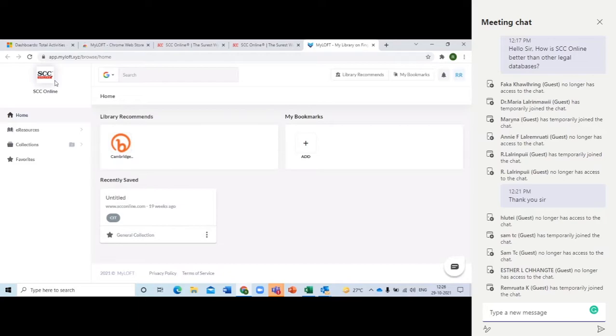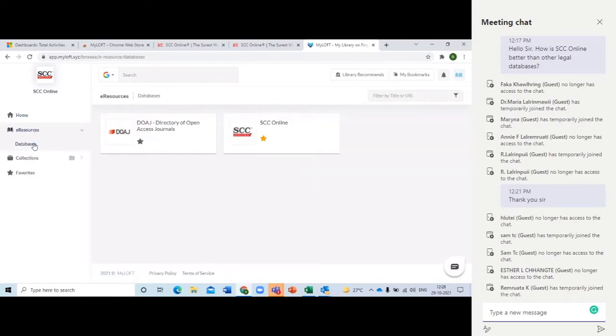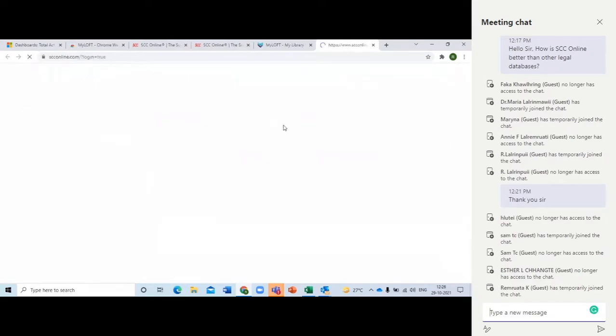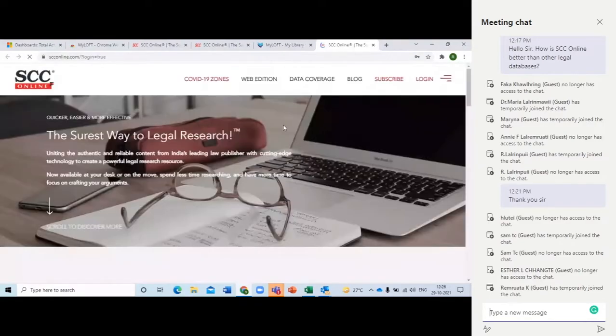If you go to the e-resources, and in e-resources, you'll go for databases. And in databases, you'll have SCC Online kept over there. You click on SCC Online, it'll open up onto a different window.